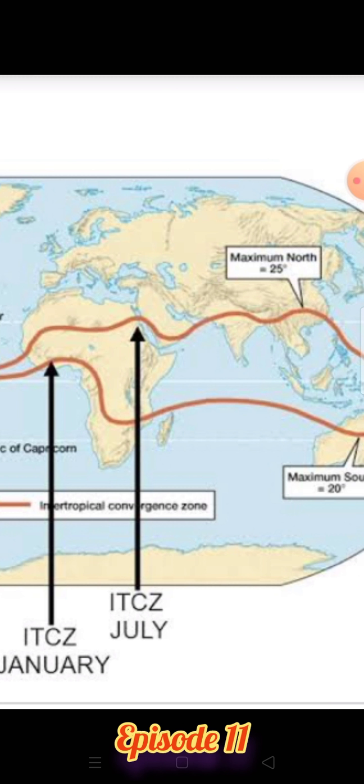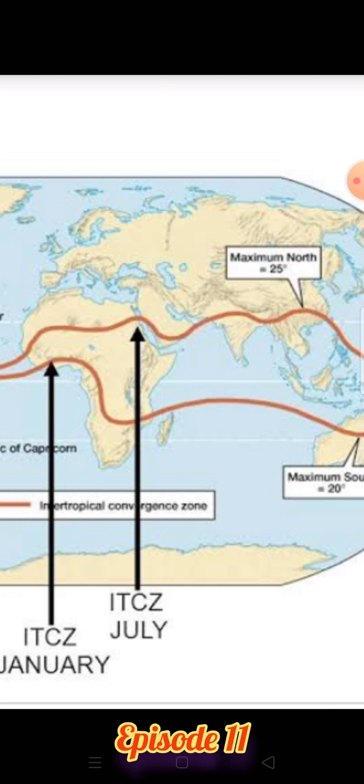This is the area where the northeast and southeast trade winds converge. This convergence zone lies more or less parallel to the equator, approximately 5° north and 5° south of the equator, but it shifts as per the apparent movement of the sun.